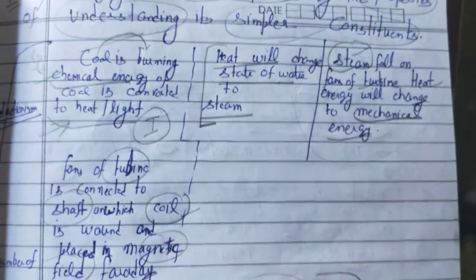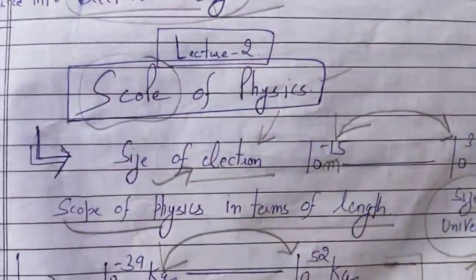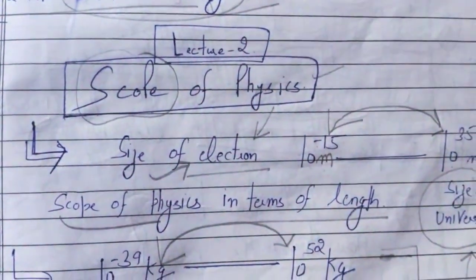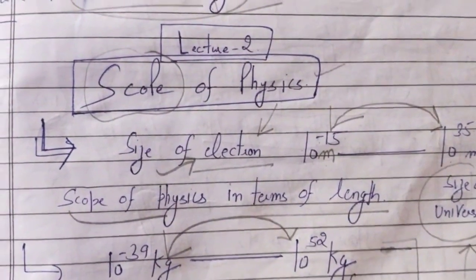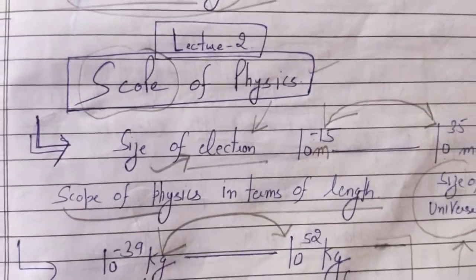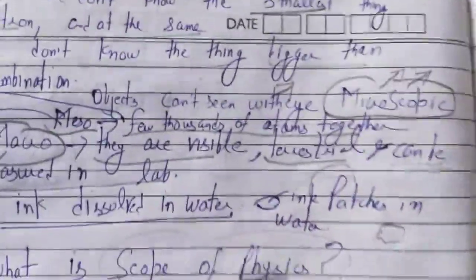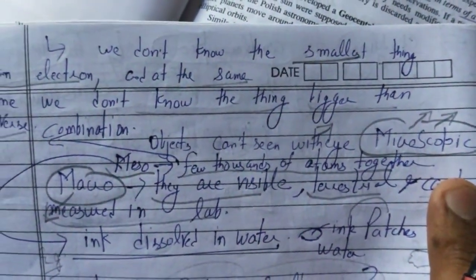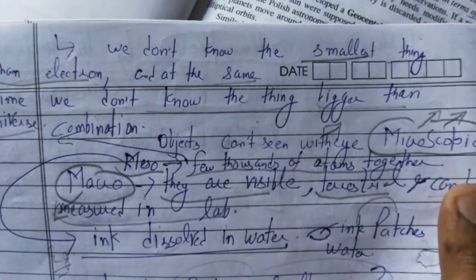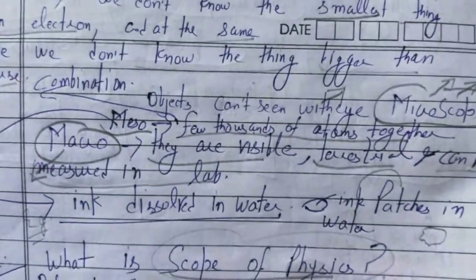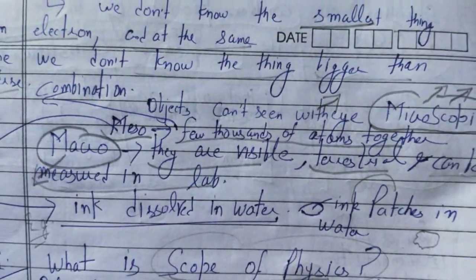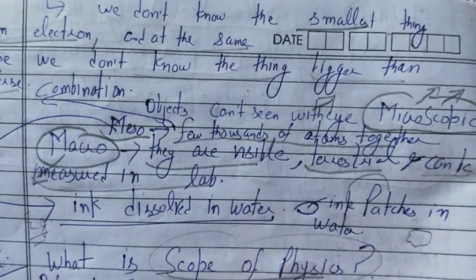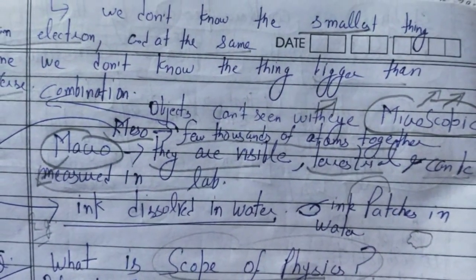Next topic is scope of physics. Scope of physics refers to the sizes which we can study in physics. Physics helps in understanding the microscopic sizes also. Microscopic means the objects which can't be seen with the eye. Physics also helps in studying the mesoscopic particles. Meso means when a few thousand atoms are joined together.